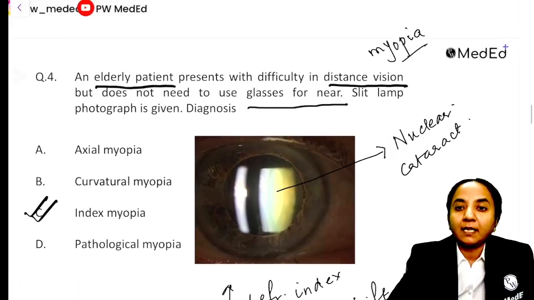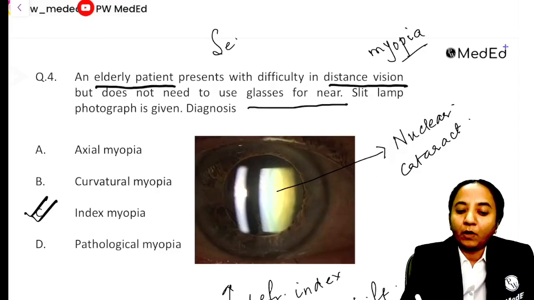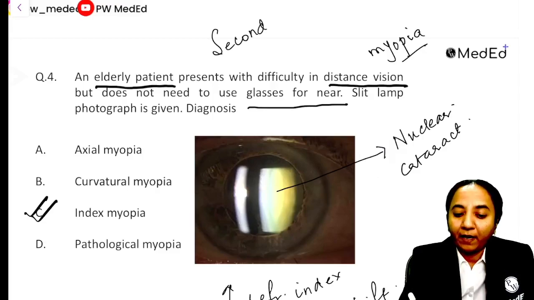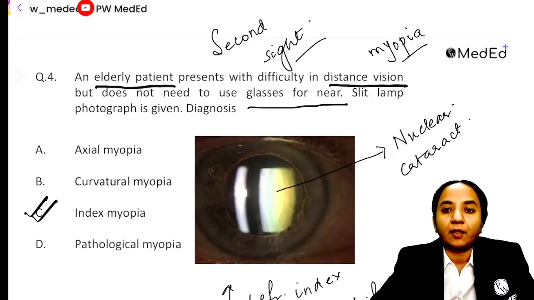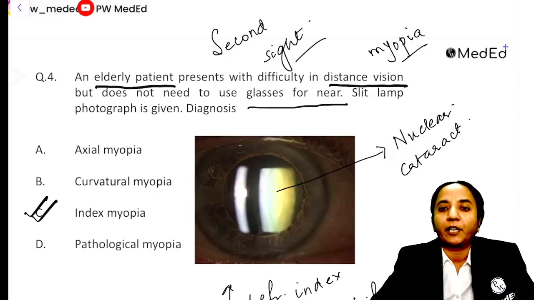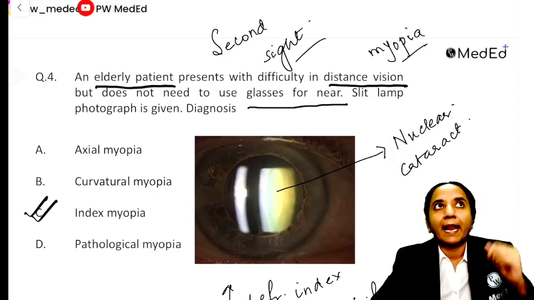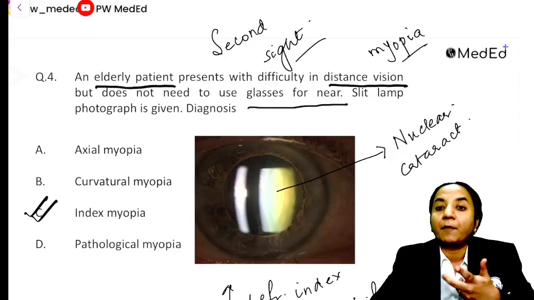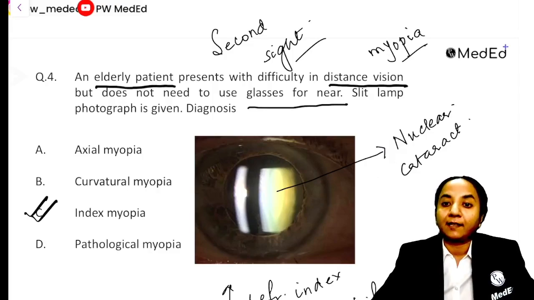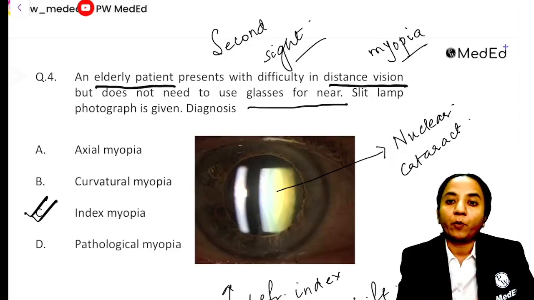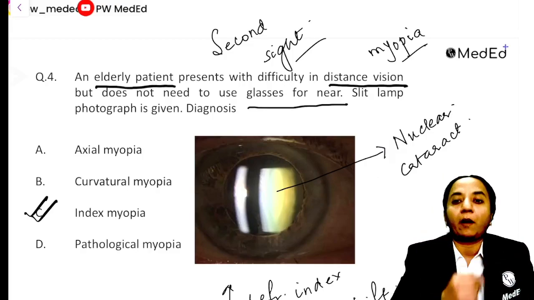Okay, so important is that this is telling us about nuclear cataract, a very common thing that we encounter in clinical practice, and what they are mentioning is nothing but the second sight of old age. So this is something, if you sit in the Ophthal OPD, you will be seeing almost every day. So this is a very common clinical condition. Old people coming to us and saying that I am not able to see well for distance, but I am able to read much better than what I used to last year. I have stopped using my reading glasses. I can read the newspaper without my glasses. I don't need my mobile. I don't need my glasses for looking at the mobile, but I'm not able to see the TV.